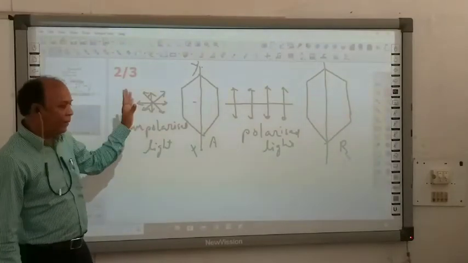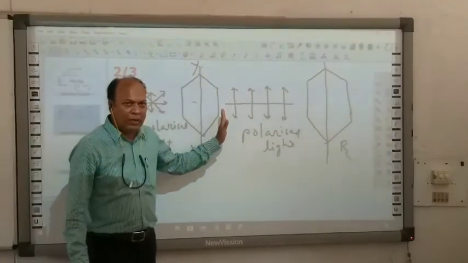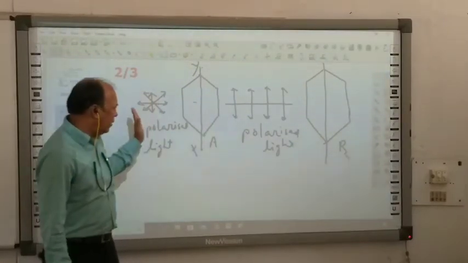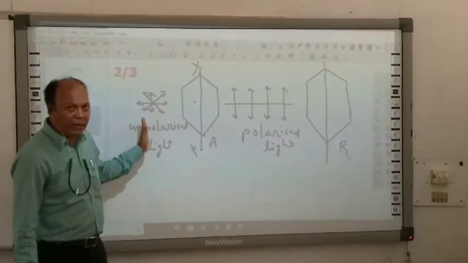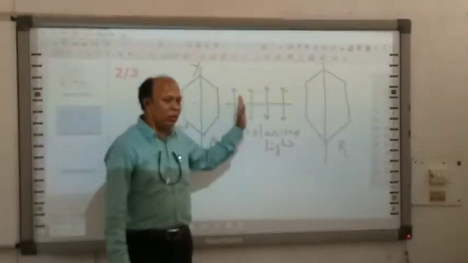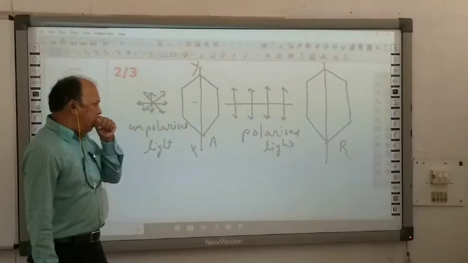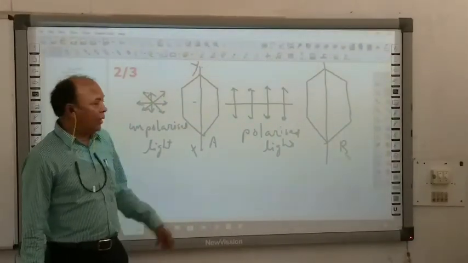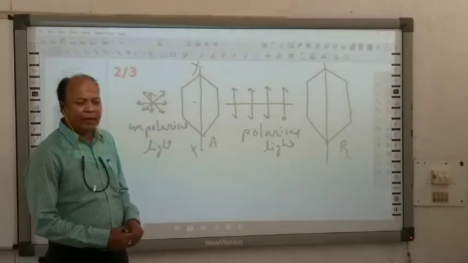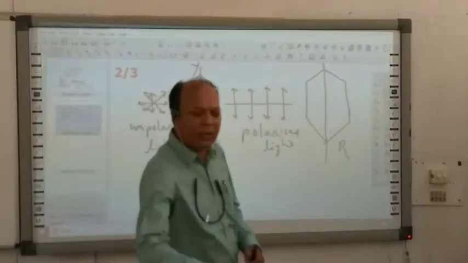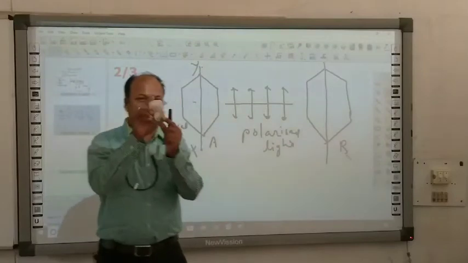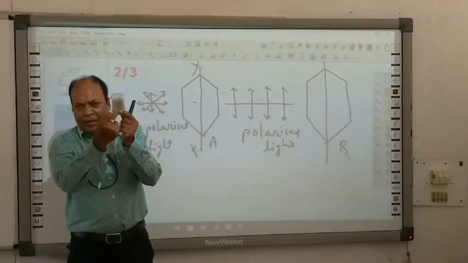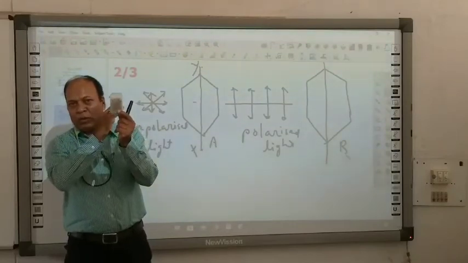When unpolarized light passes through this tourmaline crystal, we get polarized light. If you rotate this crystal A, light vectors that are parallel to this axis will pass through it.